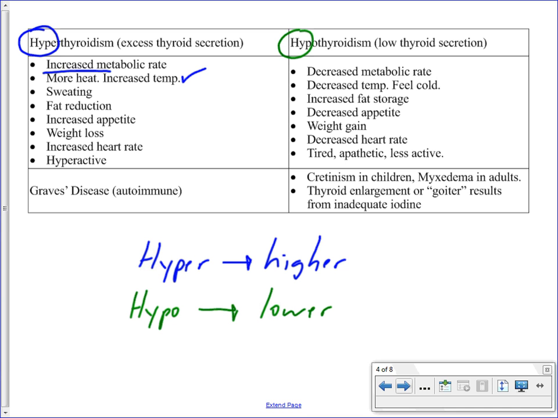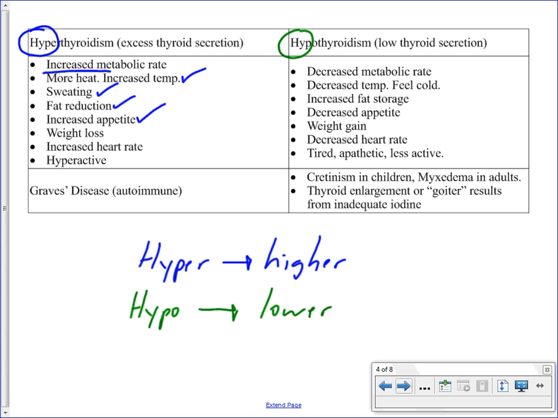People that do have hyperthyroidism are typically warmer. They feel warmer than people that do not have hyperthyroidism. What goes along with this is they are trying to cool their body off, so increased sweating. They're burning a lot of the fuel, and that includes the fat reserves, so we will see a fat reduction. Even though they're burning off this fuel, they do have an increased appetite.